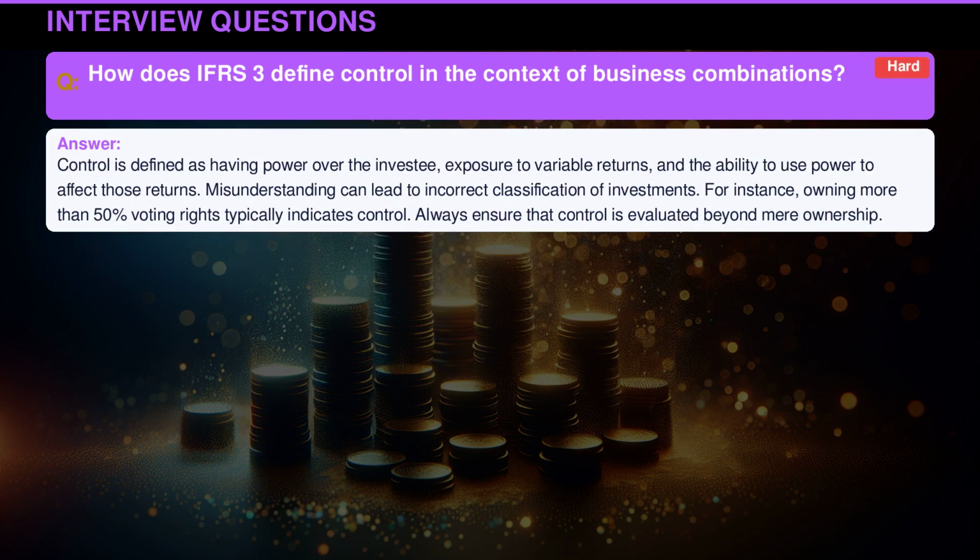Control is defined as having power over the investee, exposure to variable returns, and the ability to use power to affect those returns. Misunderstanding can lead to incorrect classification of investments. For instance, owning more than 50% voting rights typically indicates control. Always ensure that control is evaluated beyond mere ownership.